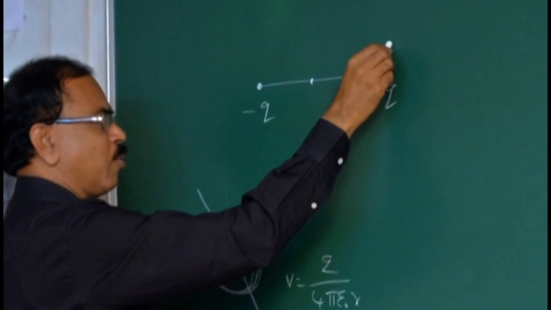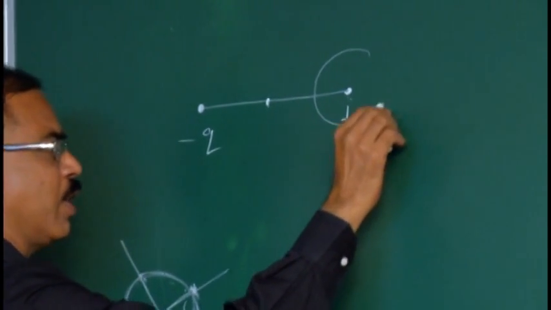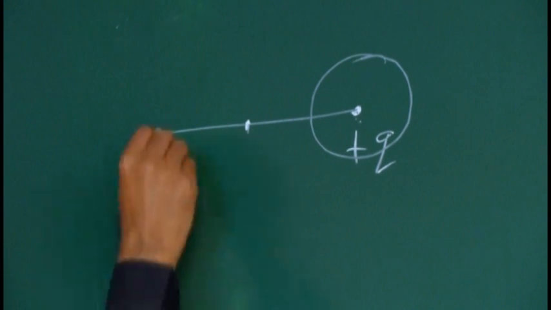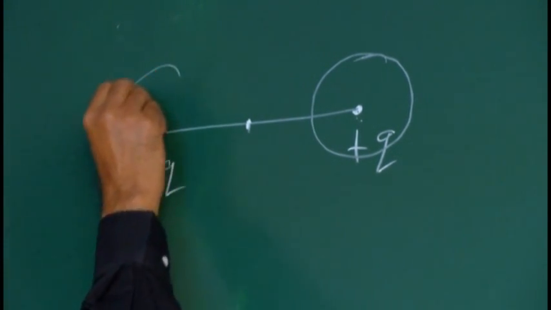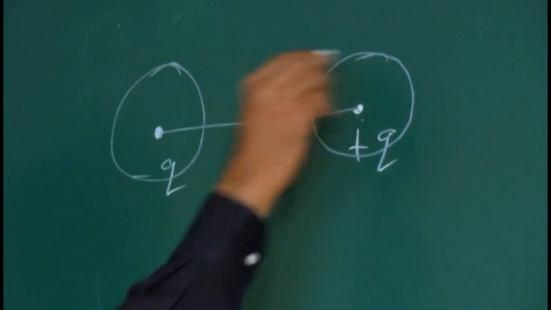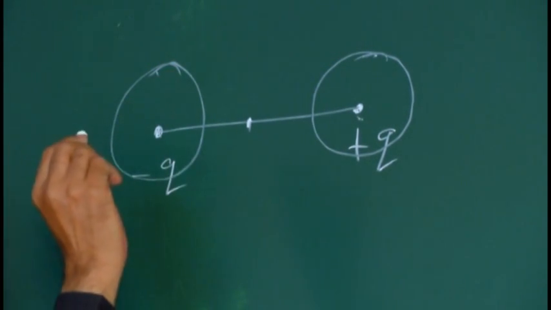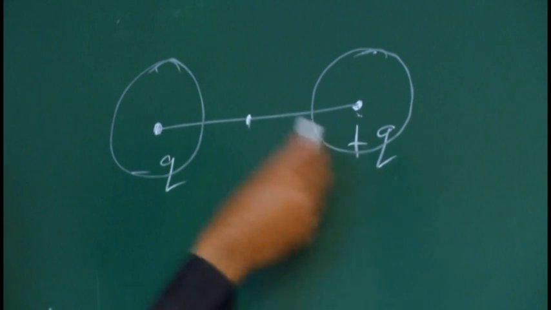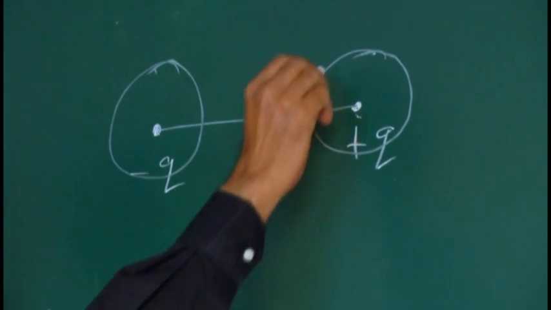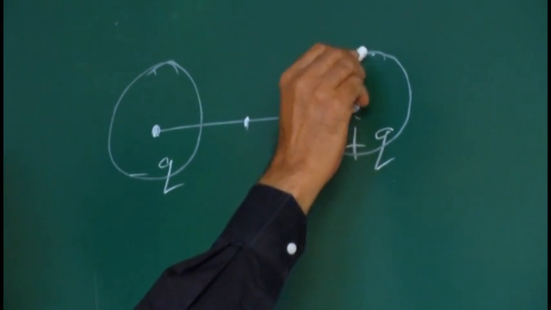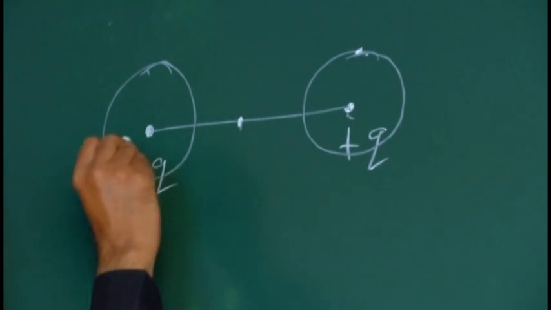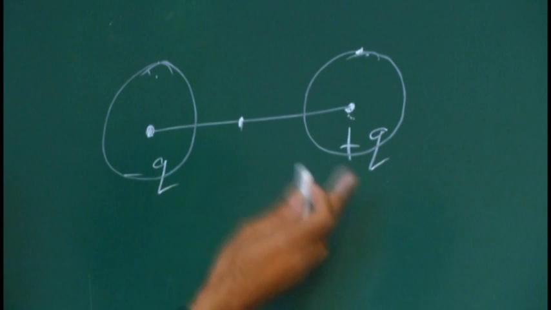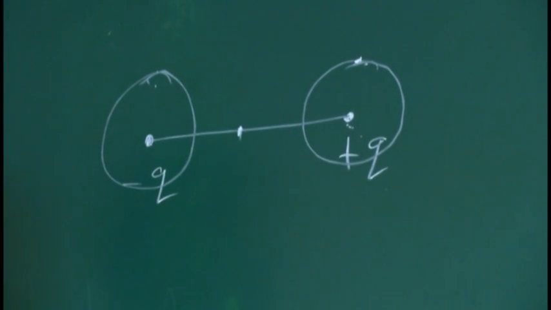If you draw the equipotential surface for this charge with radius r, the same way you draw the equipotential surface for this charge with the same radius r. So both equipotential surfaces are the same with the same radius. The potential at this point due to this charge is equal to the potential at this point due to this charge. Reason: the radius is the same and the magnitude of the charge is also the same.